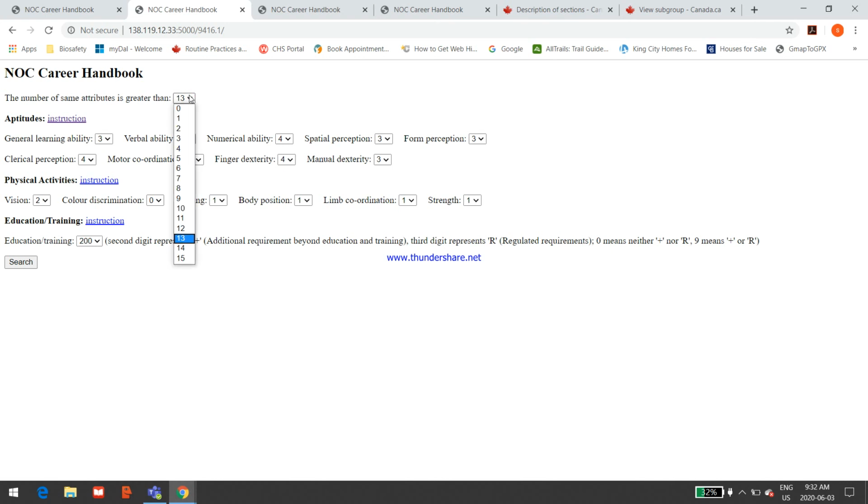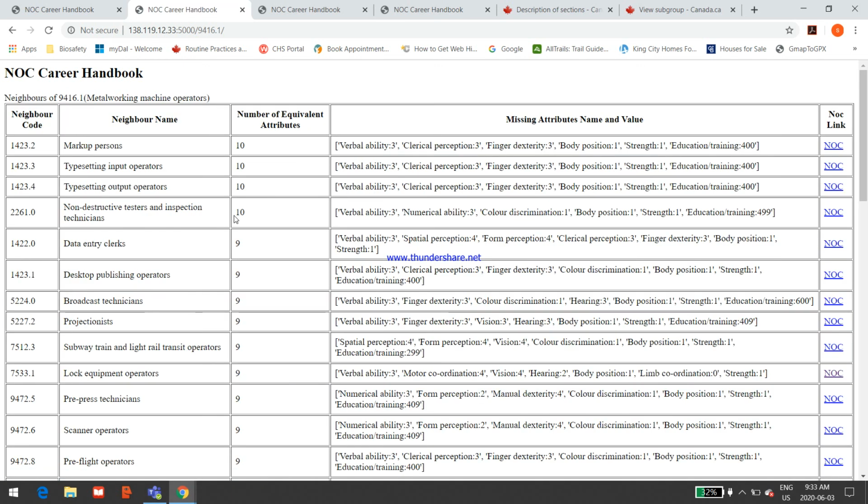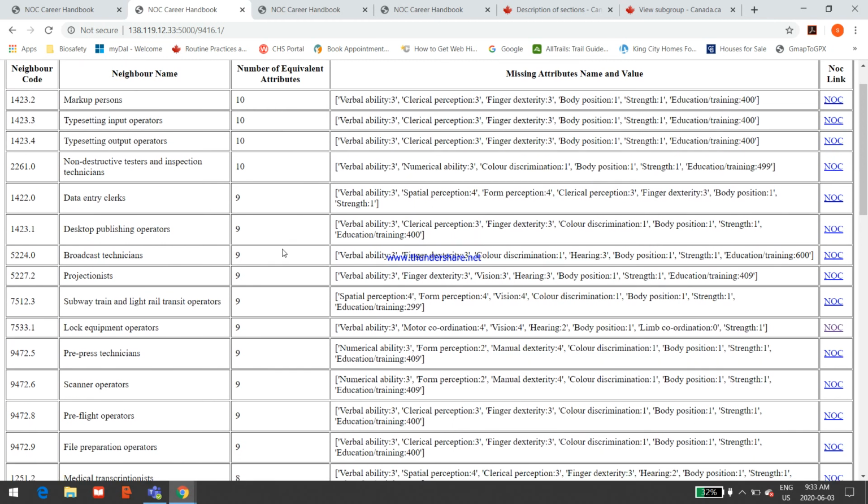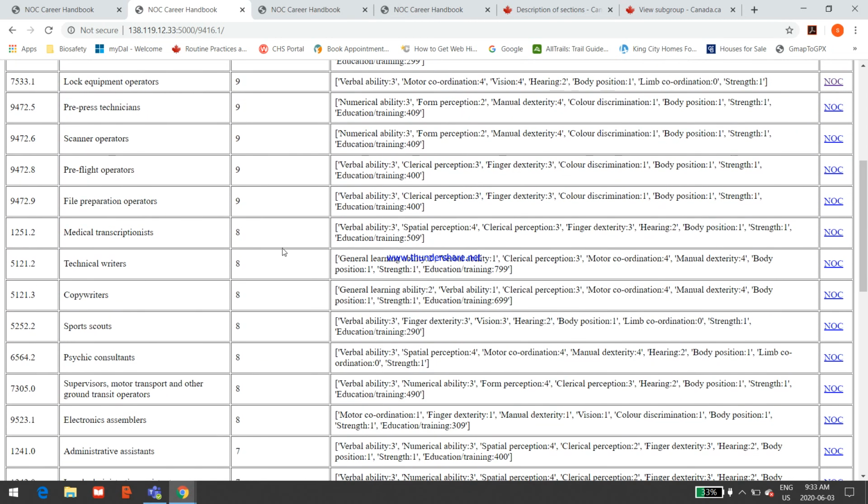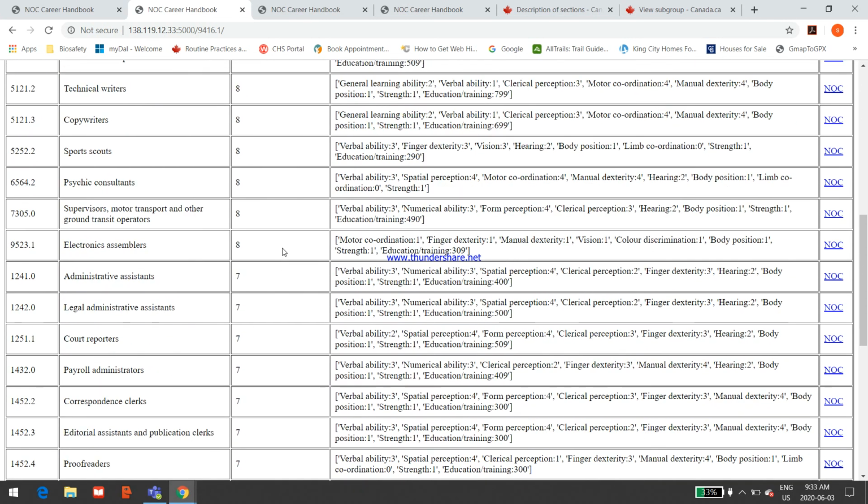We reduce the number of attributes, let's reduce it to 6. And again, we're searching through all the jobs, but this time having changed the physical activity attributes. And here we have, again, a picking list of jobs, but this time having taken account of some of the physical difficulties that Anthony may be having.